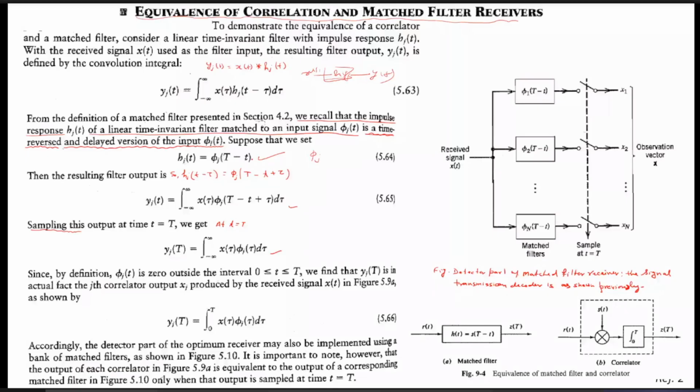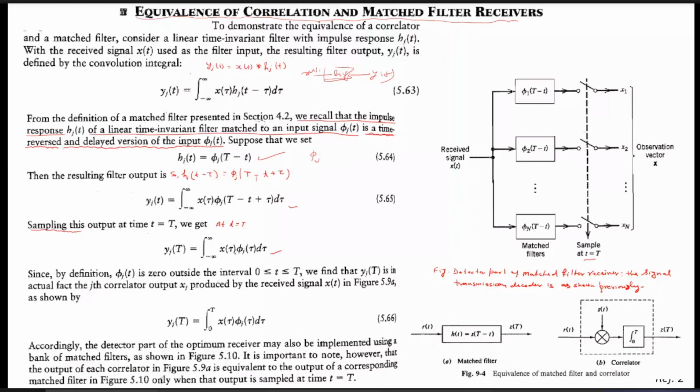Hence, we can put this expression in that one. That is phi j t equals x tau phi j t minus t. And at t equals T, that's why you can see here the sampling switch is used. Then we need to take the sampling at t equals T. At t equals T, this t will cancel out and we get the x T by j.